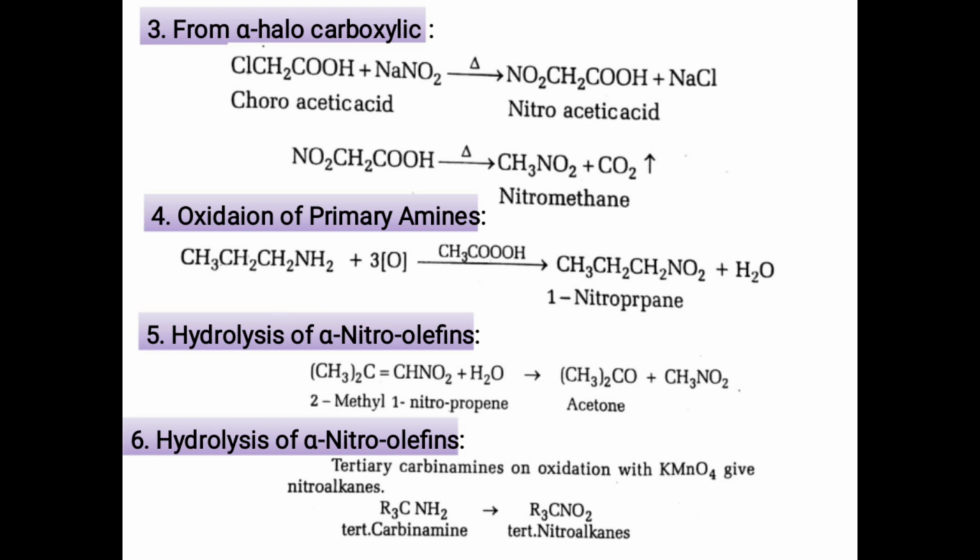Then the last method is the preparation of nitroalkanes from nitroalkene, that is, alpha nitroalkene. Here nitromethane may be prepared by acidic or alkaline hydrolysis of alpha nitroalkene. For example, 2-methyl-1-nitropropene gives acetone and nitromethane. Here the 2-methyl-1-nitropropene when hydrolyzed gives nitromethane and acetone as products.